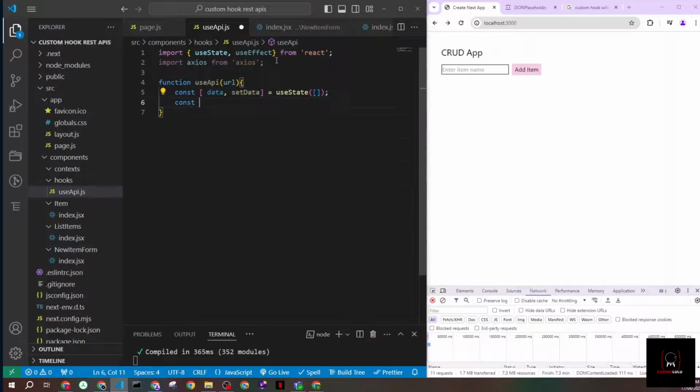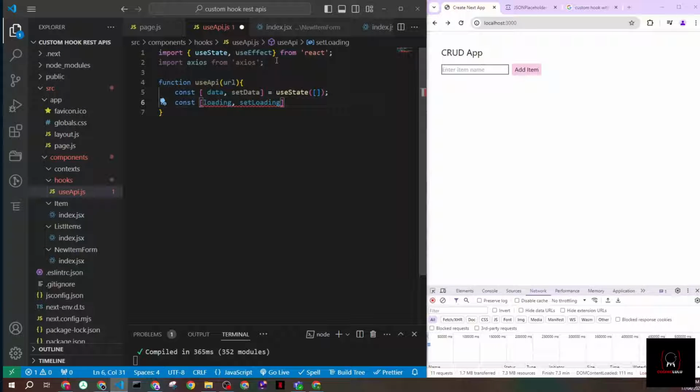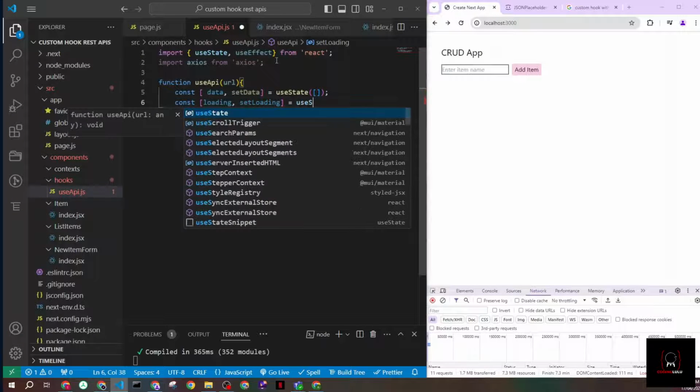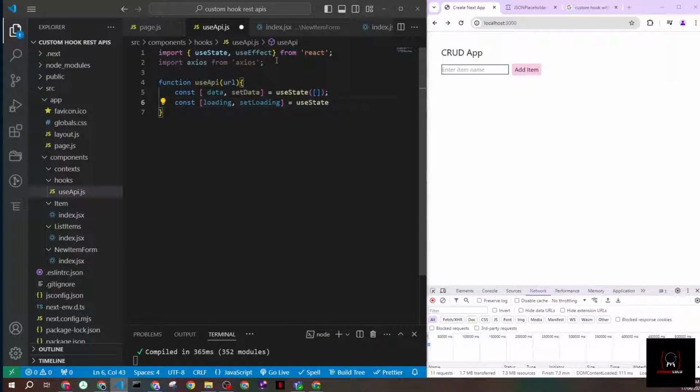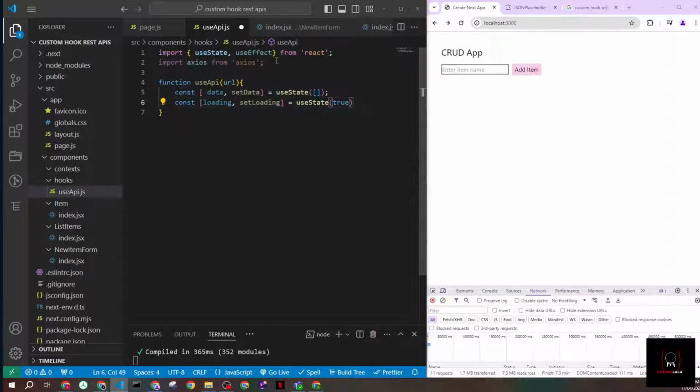Then the next state is loading, and I need a setter function for it as well, and useState. In the beginning I'll set it as true because I know this will trigger the first time my component renders to trigger the API. So the first time it is always true. And I need an error, no error. Okay, so my state is now created.